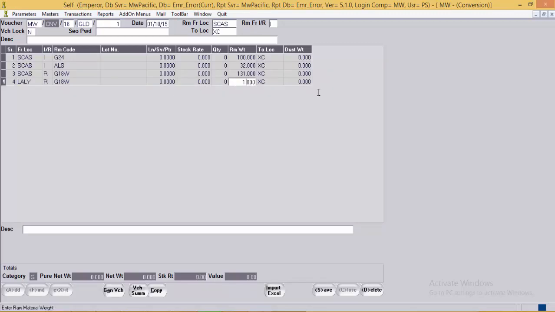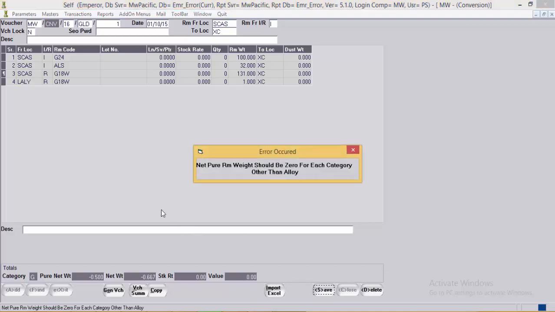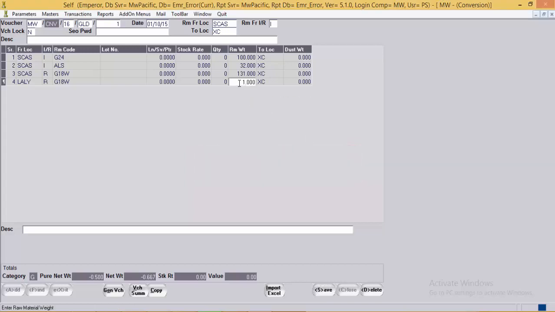Now if we change the weight over here, that is 1 gram, now the net weight is showing a non-zero value, which will give the error that net pure RM weight should be 0 for each category other than alloy. So we must take care that net weight should become 0 over here.